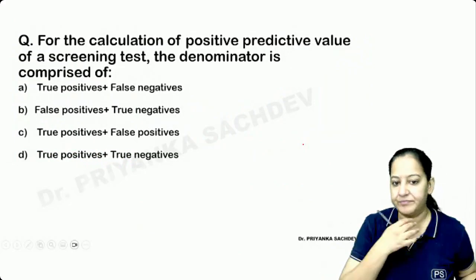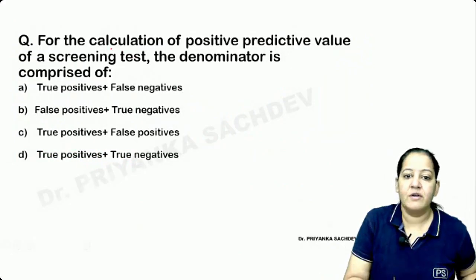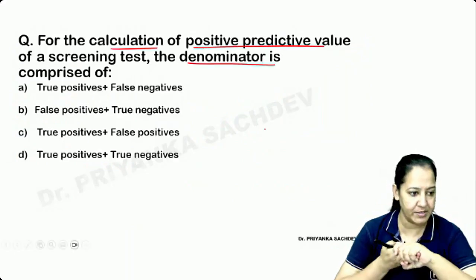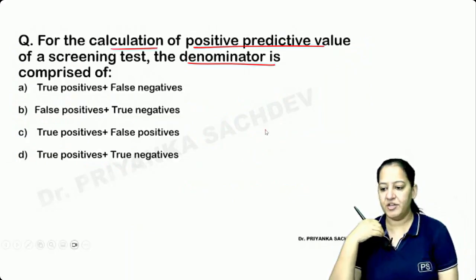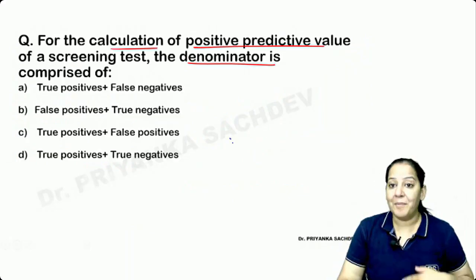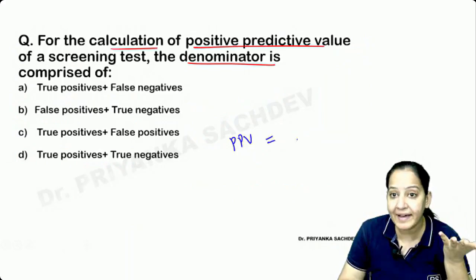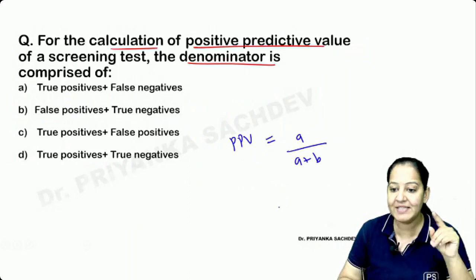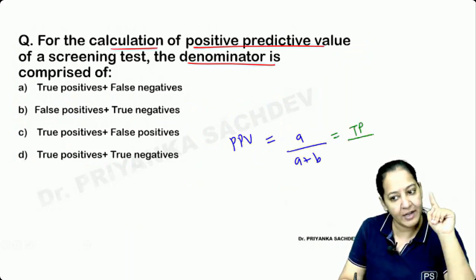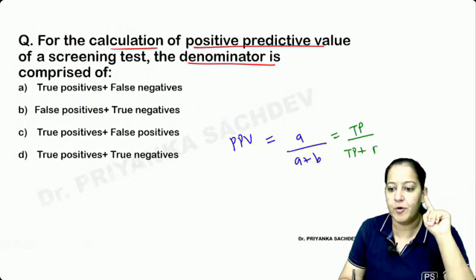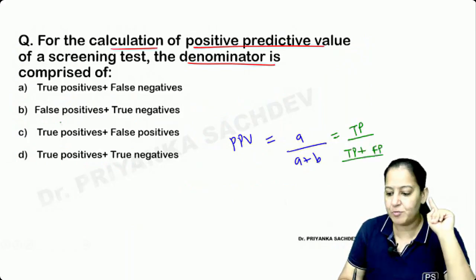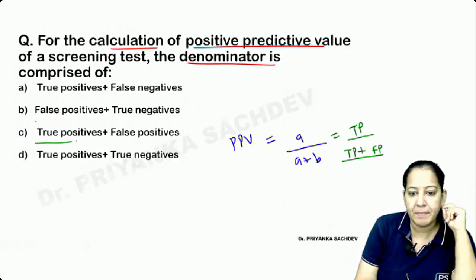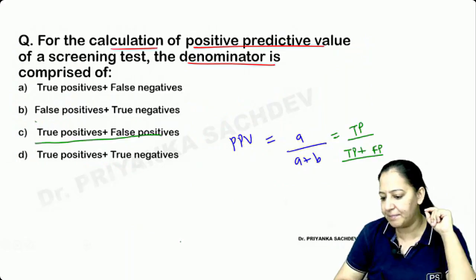Tell me the answer. For calculation of positive predictive value, what is the denominator? Who will tell me the denominator, please? Tell me the formula. What is the formula of positive predictive value? The numerator is A, like sensitivity, but the denominator will be A plus B. So what is ABCD? You will say, ma'am, A is true positive, upon true positive plus B, which is false positive. So true positive plus false positive. I guess the answer is C. Why are people saying B? Some people. The answer is C.